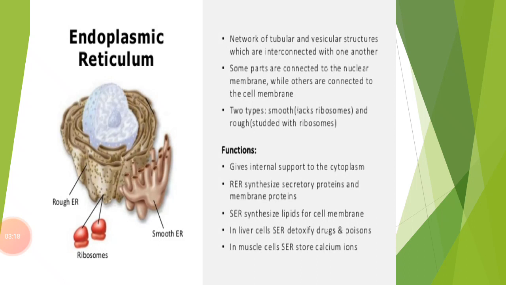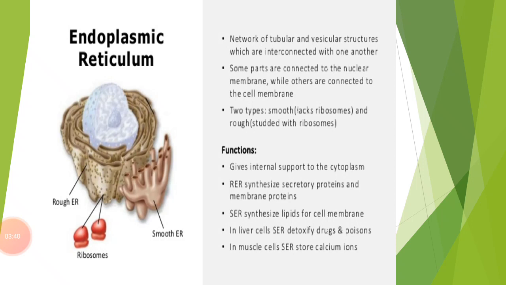So let's know what rough endoplasmic reticulum is and what smooth endoplasmic reticulum is. The endoplasmic reticulum which has ribosomes on its outer surface, giving it a rough or granular appearance, is commonly known as rough endoplasmic reticulum.